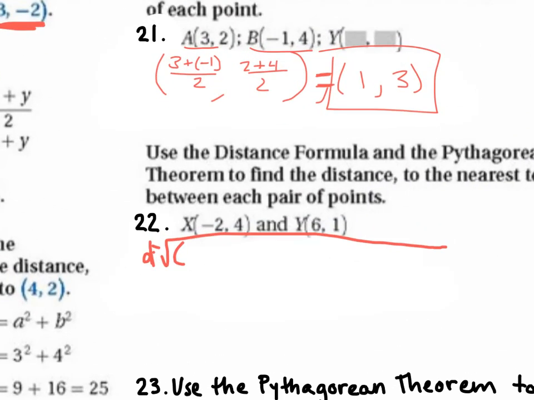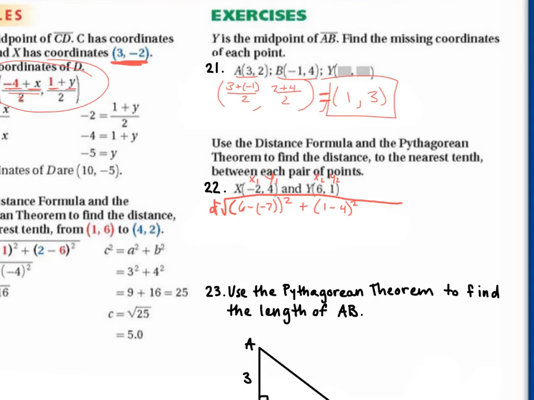Okay, so you do x2. Let's label these. We have our x1 and y1 and our x2 and y2. So we do x2, which is 6, minus our x1, which is -2, and this is squared, and then plus our y2, which is 1 minus our y1, and this is squared. And why don't you put that over? No, we just leave it under the square root.